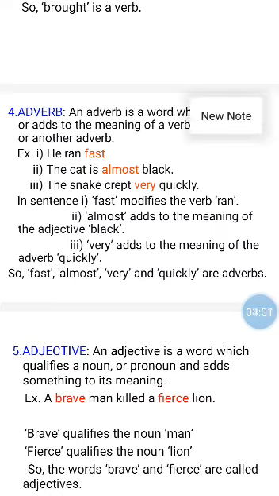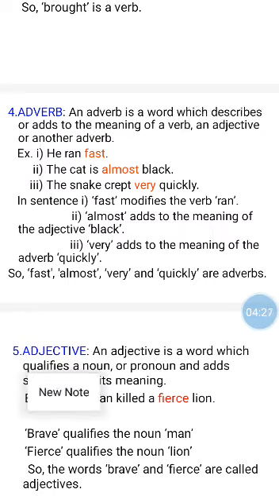In sentence 1, fast modifies the verb ran. In sentence 2, almost adds to the meaning of the adjective black. In the third sentence, very adds to the meaning of the adverb quickly. So, the words fast, almost, very, and quickly are called the adverbs.